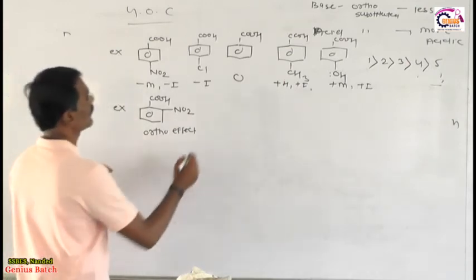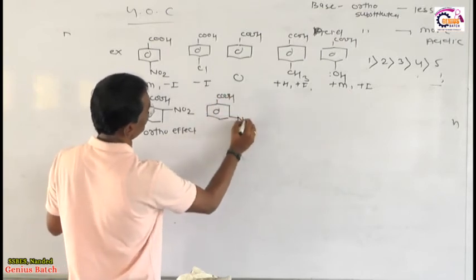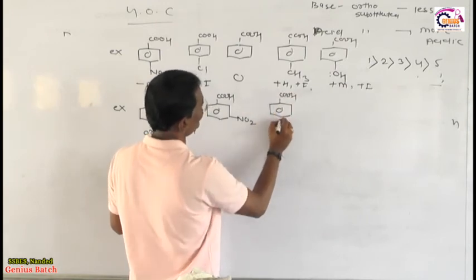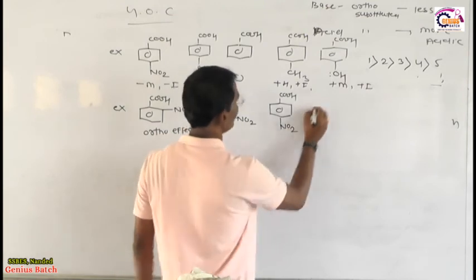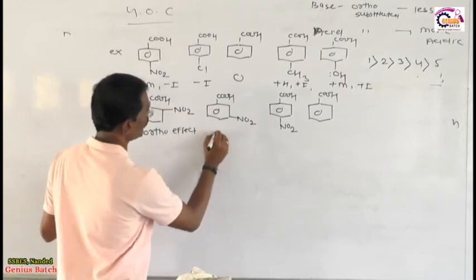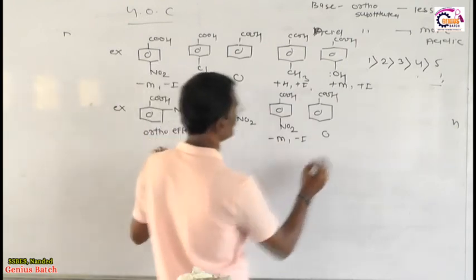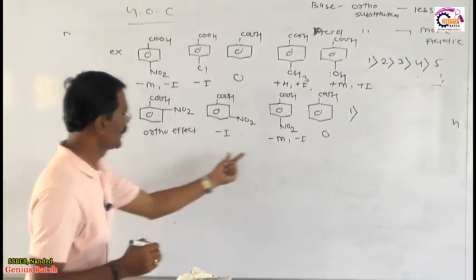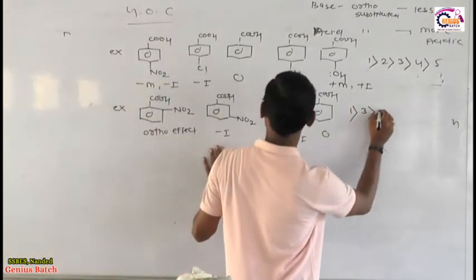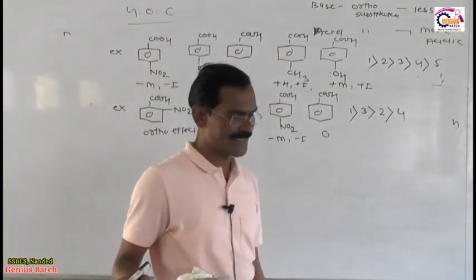Then ortho effect. After that we are putting the NO2 group on meta position. COOH is on the meta nitrobenzoic acid. Then after the meta nitrobenzoic acid I am putting here para nitrobenzoic acid, and after the para nitrobenzoic acid simple benzoic acid. Ortho effect, only minus I because it is on meta, minus M, minus I, 0. सबसे मोर एसिडिक रहेगा पहला, क्योंकि यहाँ पे आर्थो इफेक्ट है. उसके बाद रहेगा माइनस एम बिकॉज माइनस एम इज मोर एसिडिक. उसके बाद रहेगा माइनस आई सेकंड, एंड फाइनली रहेगा तुम्हारा 0. This is the very important concept, very interesting concept.